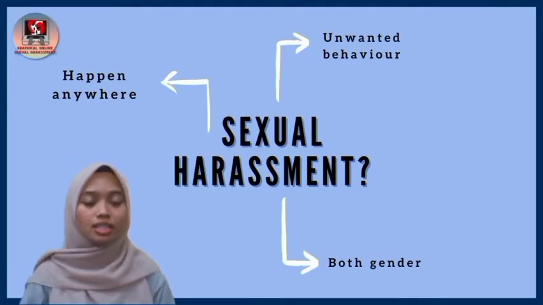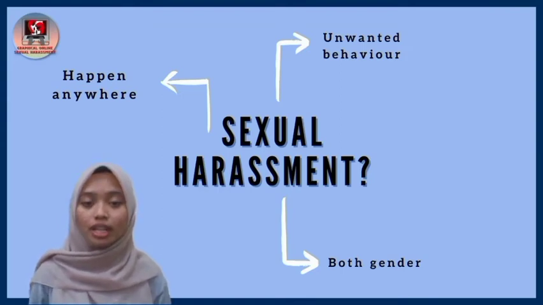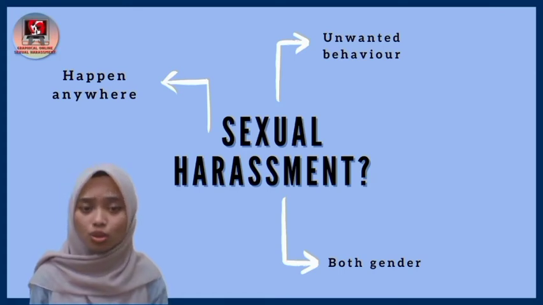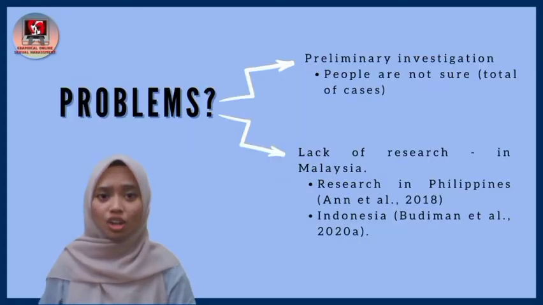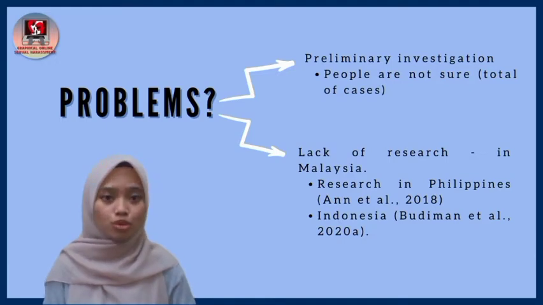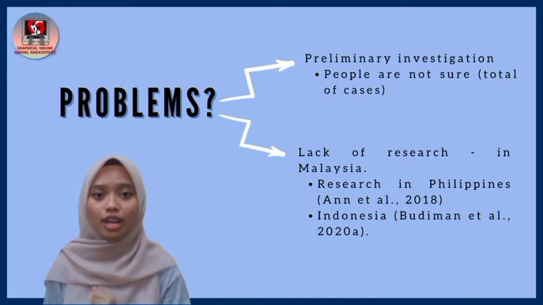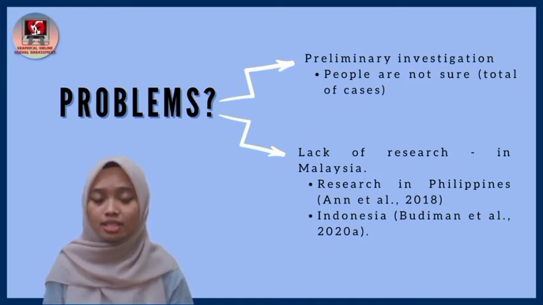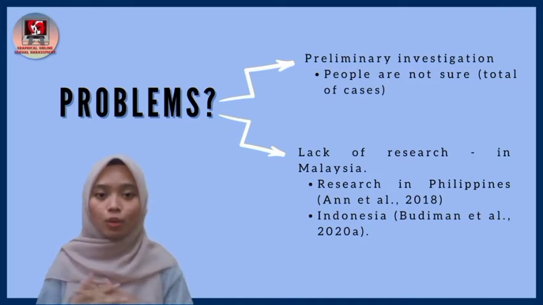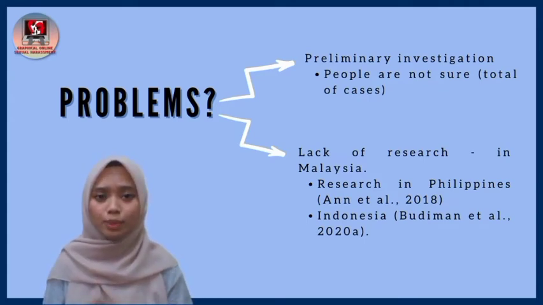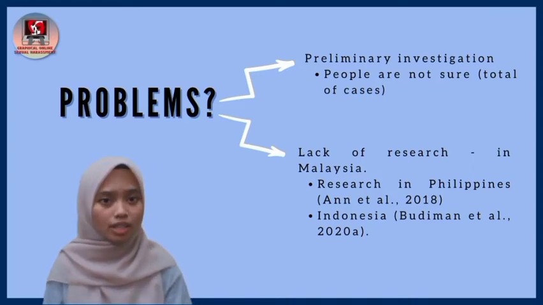Sexual harassment is unwanted and unwelcome behavior that happens to both genders anywhere. And there are different kinds of sexual harassment, including verbal, physical, gestural, psychological, and also online sexual harassment. According to my preliminary questionnaire, most people know what sexual harassment and online sexual harassment are, but they don't have information about how many cases there are in Malaysia. There is research about online sexual harassment in the Philippines and also Indonesia, but not in Malaysia.